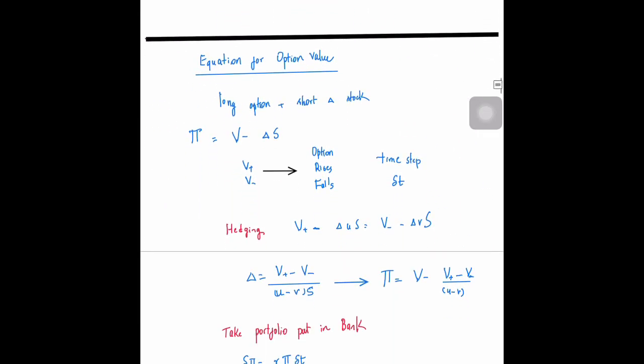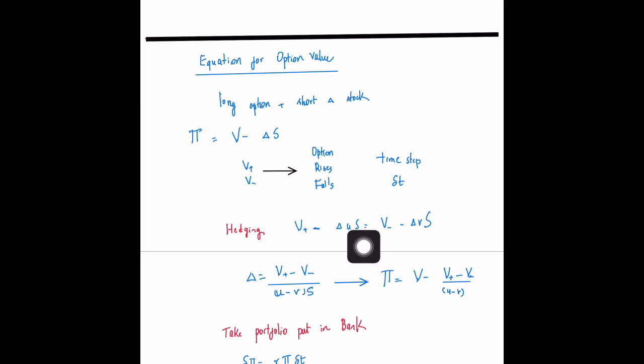Now as far as the equation for the option value goes, since we have introduced mu and sigma along with delta t, let us try to evaluate the option value in terms of these variables. Let us say that we have an asset. We have a portfolio which we're considering as V minus delta times S. This thing is just as what we had seen in the binomial model. Let us say the option value will either go to V plus or V minus. The higher value that it will go to is V plus, the lower value is V minus, in a time delta t. When we hedge, what we need is the following: V plus minus delta times